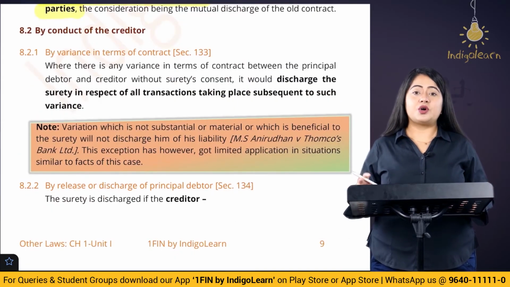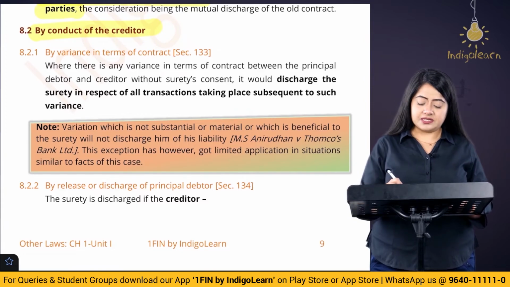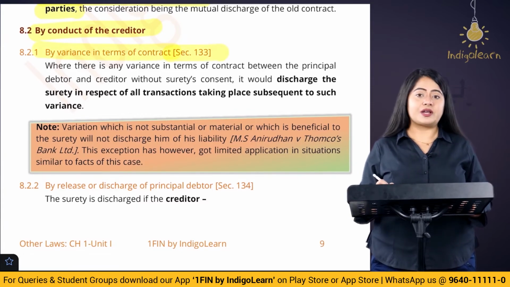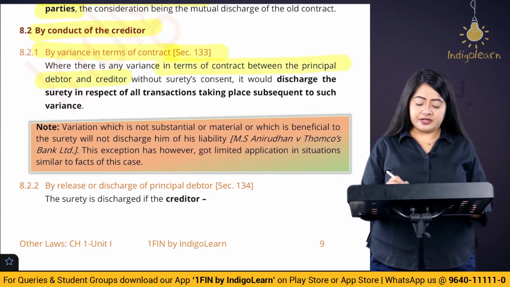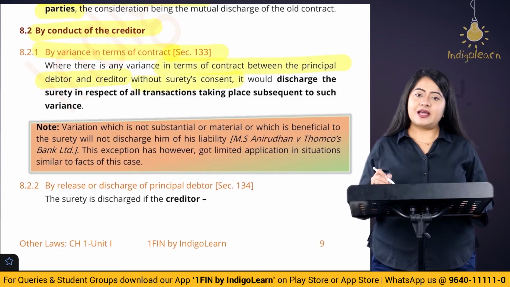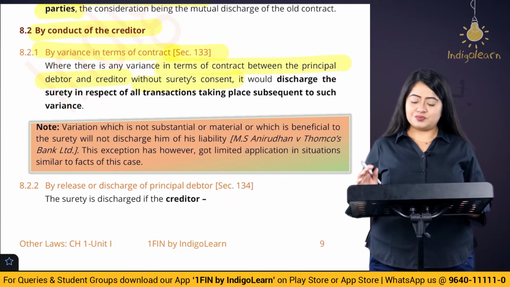Now let's talk about when the contract of guarantee is revoked by the conduct of the creditor. The first section we are discussing is section number 133, which talks about variation in the terms of the contract. This section says that if the terms of the contract between principal debtor and creditor are altered without the surety's consent, then the surety is going to be discharged. Simple. Let's try to understand this with a small example.